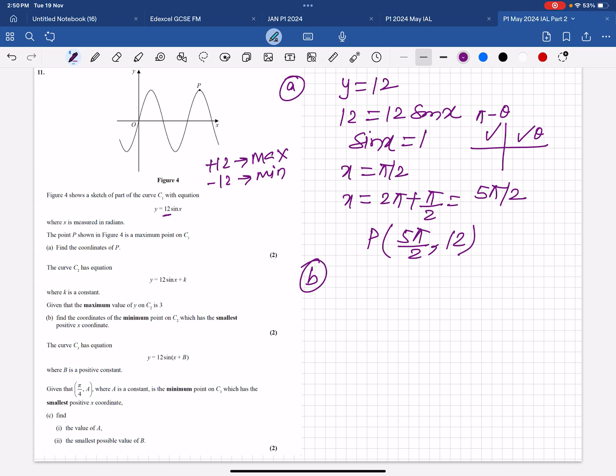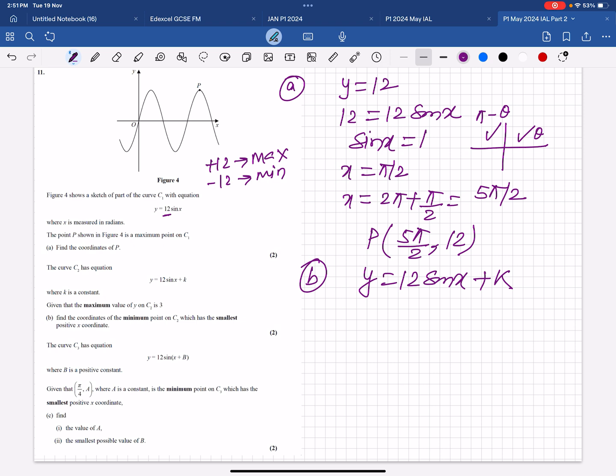Given that the maximum value of y on C2 is 3, the C2 equation is given: y equals 12 sine x plus k, and the maximum value of y is given as 3. Find the coordinates of the minimum point on C2 which has the smallest positive x value.